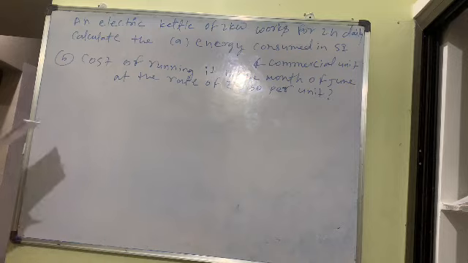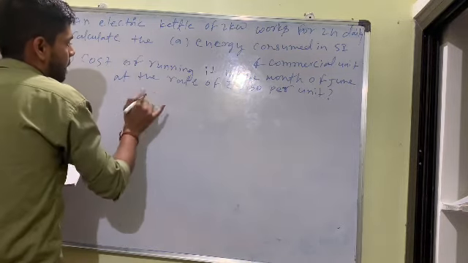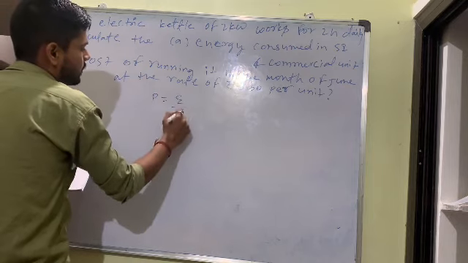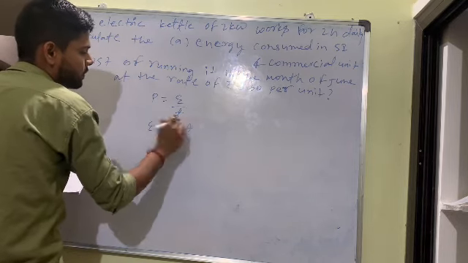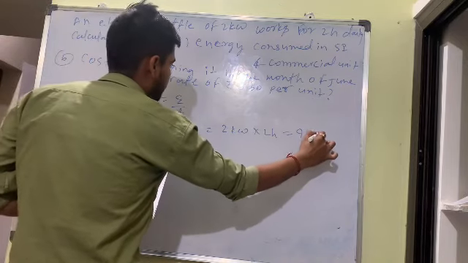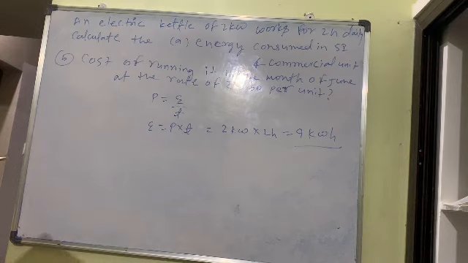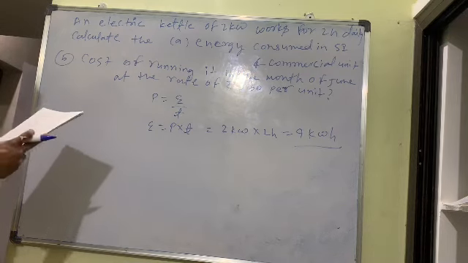Okay, so now understand. Energy they are asking. So see, first question. Power is equal to energy by time. So energy is equal to power into time. Power is what? 2 kilowatt. Time is what? 2 hours. So the answer is 4 kilowatt hour. I hope you understand the unit. First question, first answer.